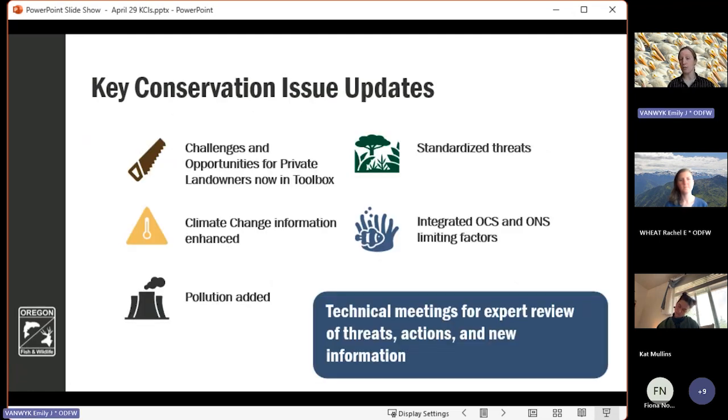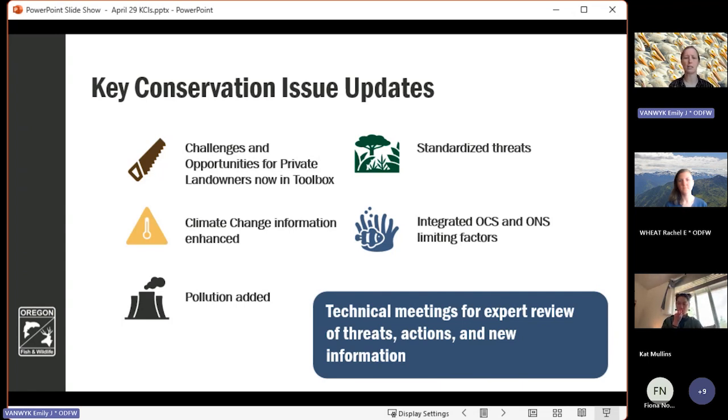So before I hand this over to Rachel to talk more specifically about each of the KCIs today, we want to touch on some of those high-level updates to anticipate in the revised draft. So one thing that we're especially excited about in this revision is that we've integrated threats identified within the 2016 Nearshore Strategy and in the Oregon Conservation Strategy for a more comprehensive presentation on the broad threats impacting fish, wildlife, and habitats. And by moving these into the same document, we're able to provide more inclusive information on how these threats impact all habitats and make this more accessible again to end users.